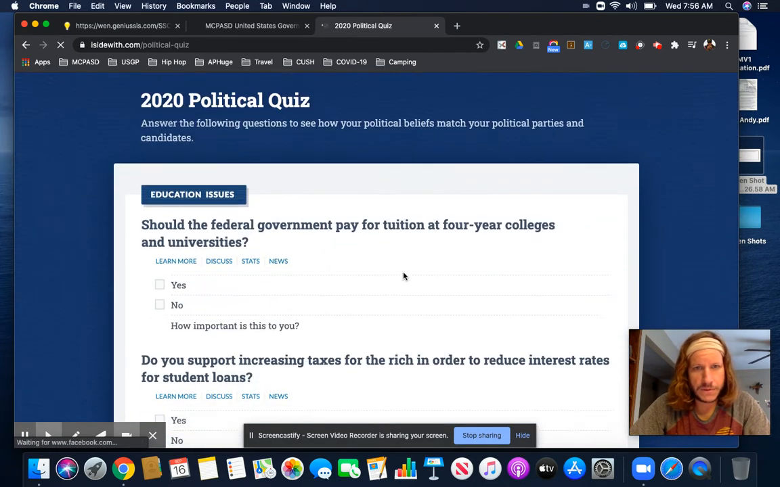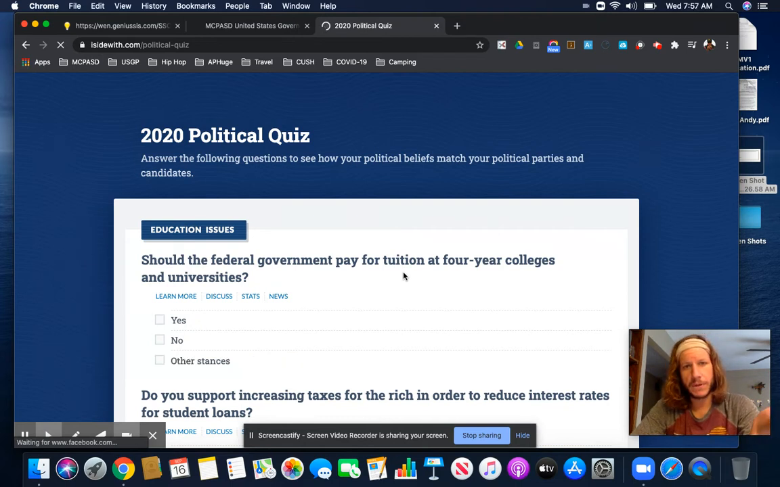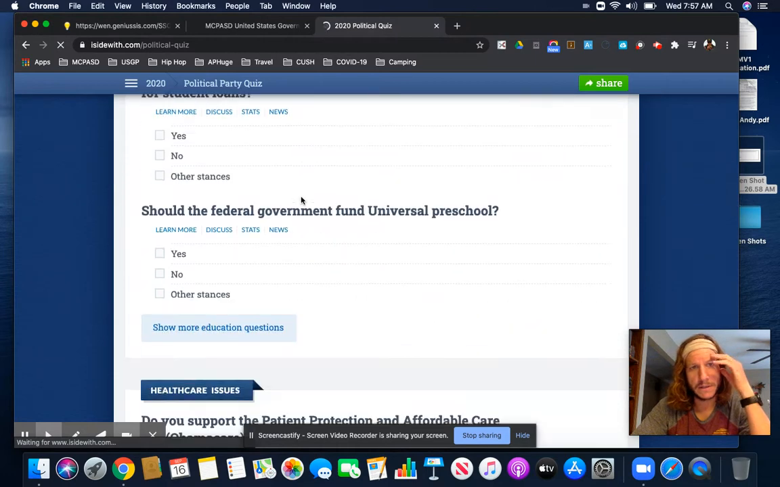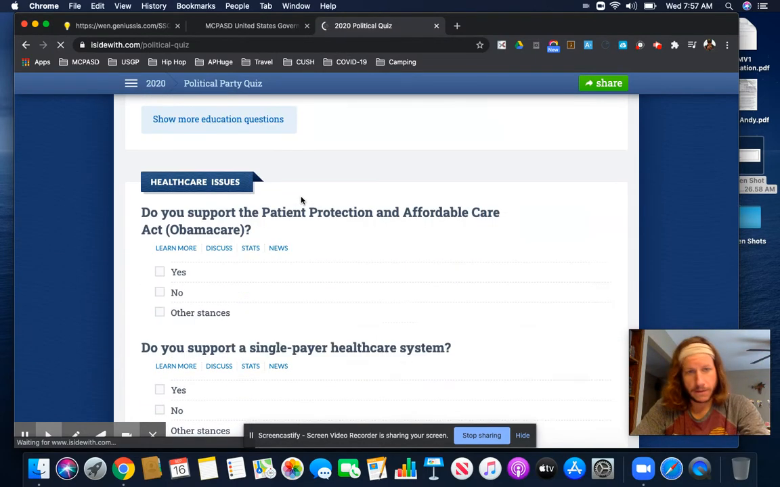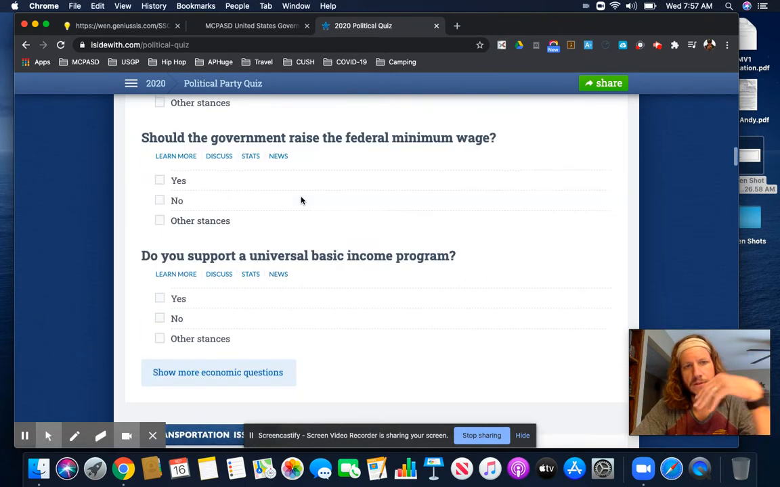And this is what the quiz looks like. Basically it's divided into themes. For example, you have "should the federal government pay tuition at four-year colleges," which falls underneath the theme of education. And then you'll have questions on healthcare, questions on economic issues, questions on transportation, and so on and so forth.